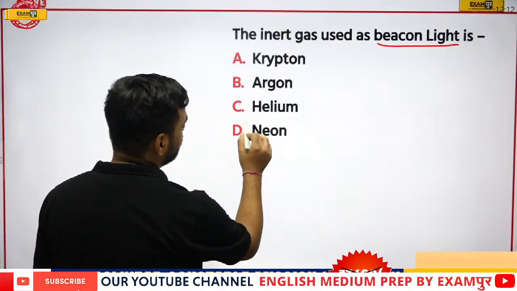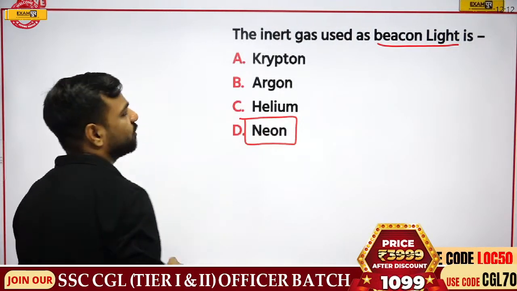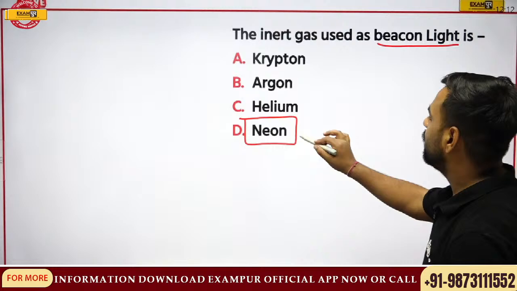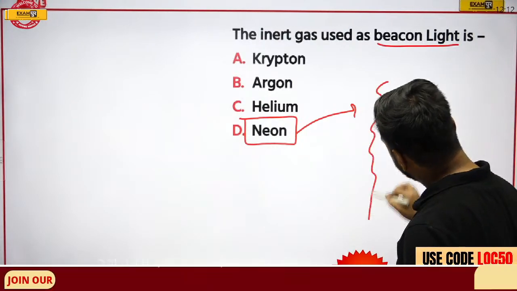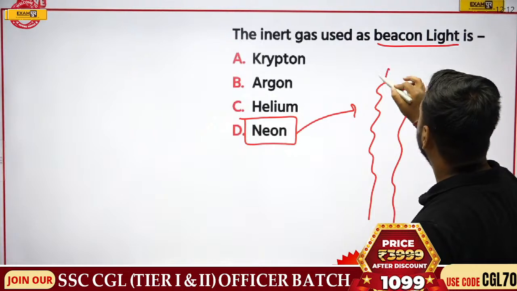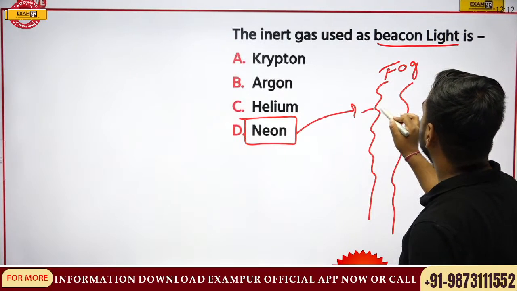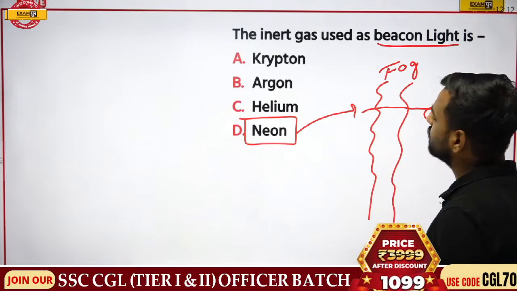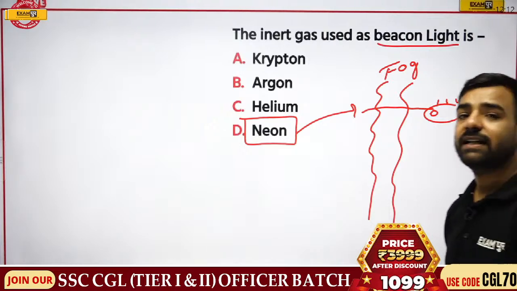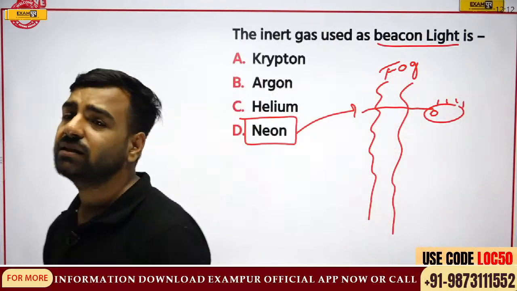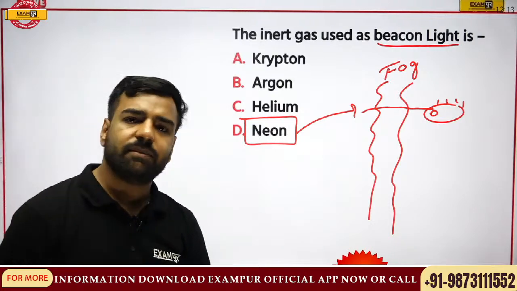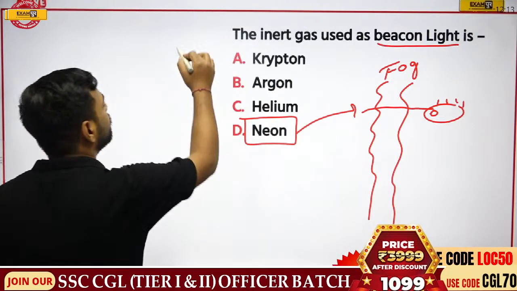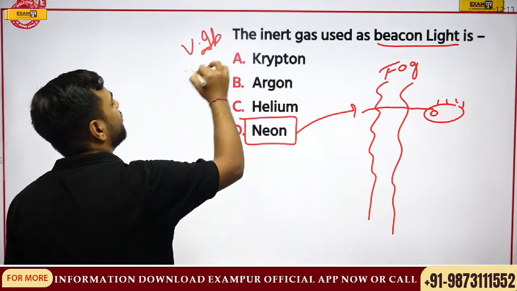Let me tell you. When I'm talking about this question, neon is going to be the correct answer. And let me tell you about neon. Let us consider this as a fog. Then also, we can actually see the light with our naked eyes, because light can pass through fog, or it can transmit through the fog as well. Very good, Vikramaditya. The correct answer is D. And Tirupati, please remember, here neon is going to be the correct answer. Very important question. Let me write for you. It is very important as it is asked in the examination many times.